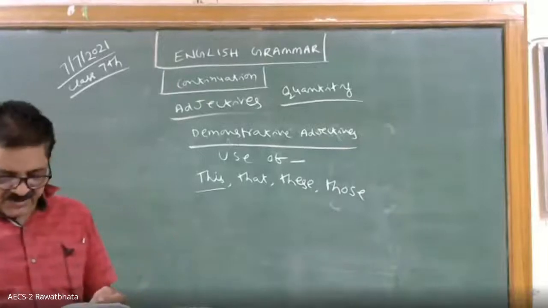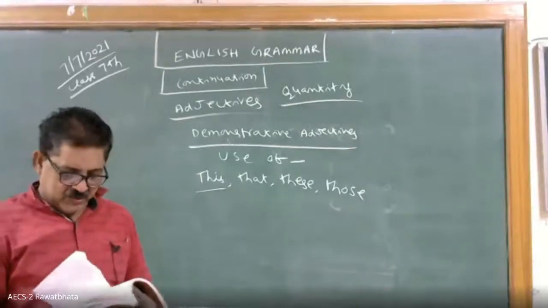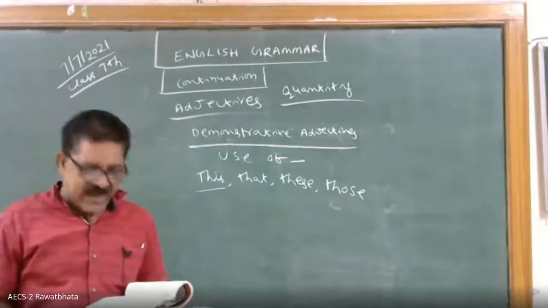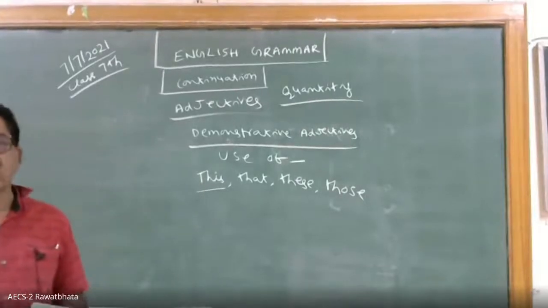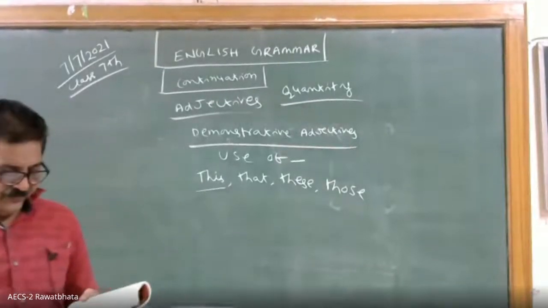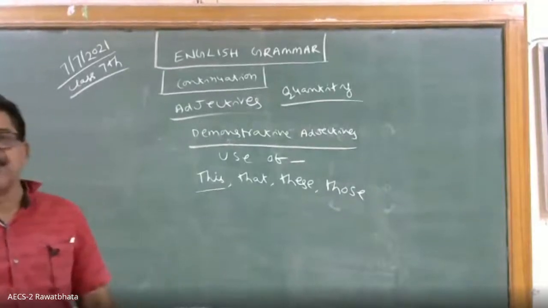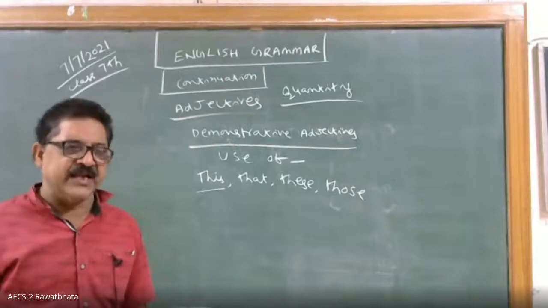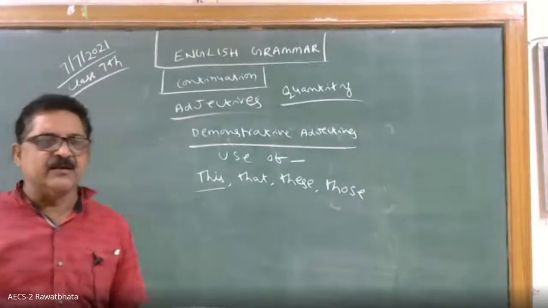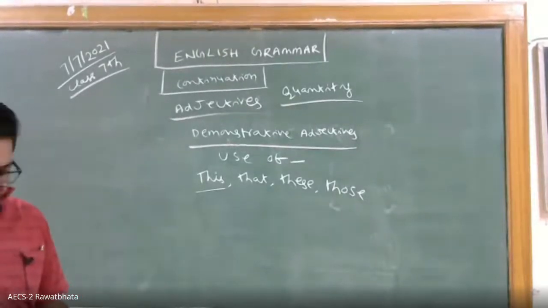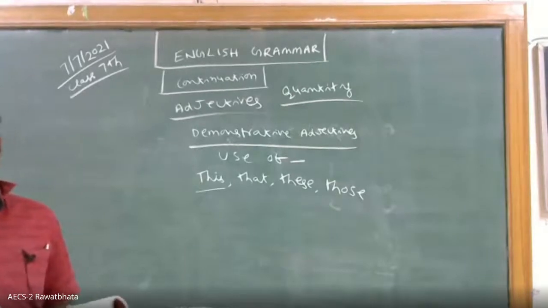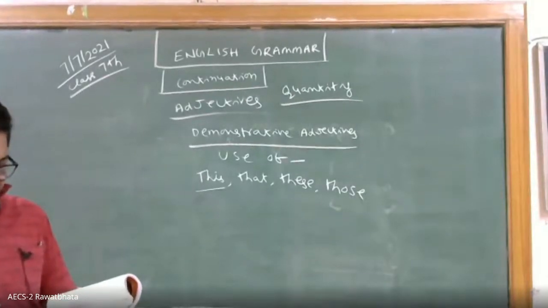This girl is very nice. That boy is faster than Rahul. These apples are nice. Do these apples taste good? If I say this, I am telling about a demonstrative adjective. These soldiers are brave. Those soldiers were brave.